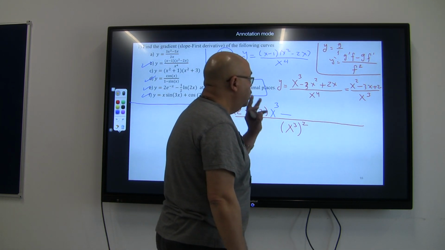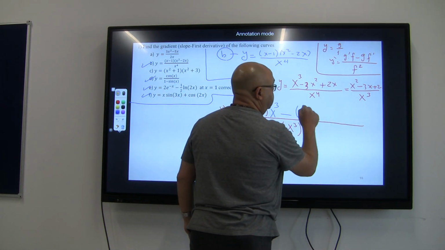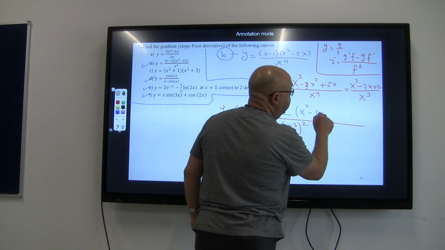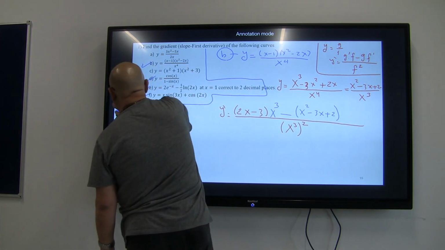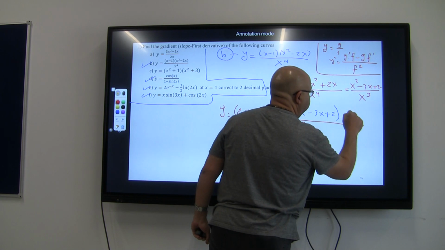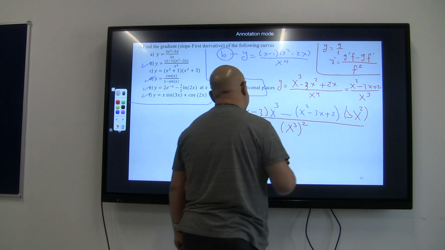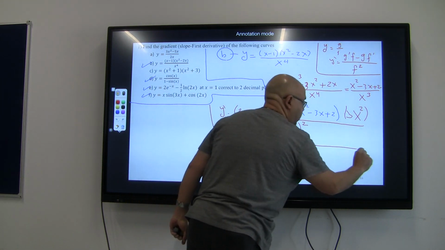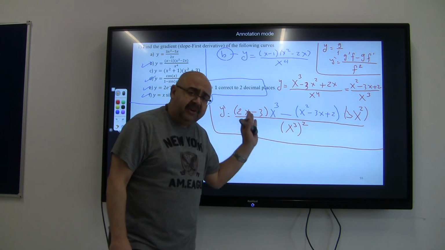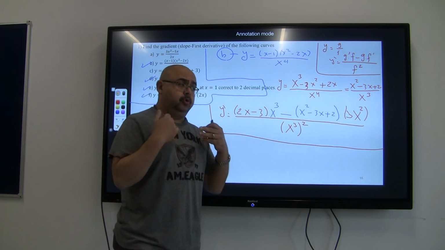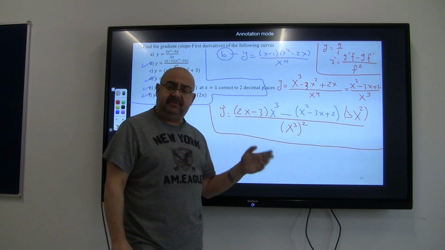I will try to move the denominator as it is. So it's going to be x squared minus 3 over x plus 2 times the derivative of this function, which is going to be 3 over x to the power of 2. I already did both units. If you have time, start to simplify this form. If not, just go through your exam, then get back to this problem and try to simplify it as much as possible.